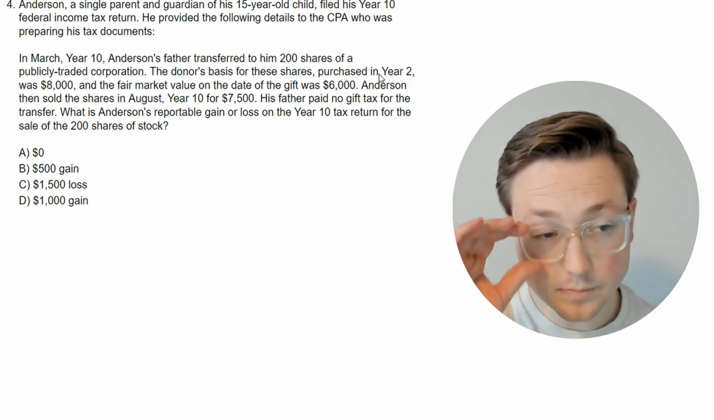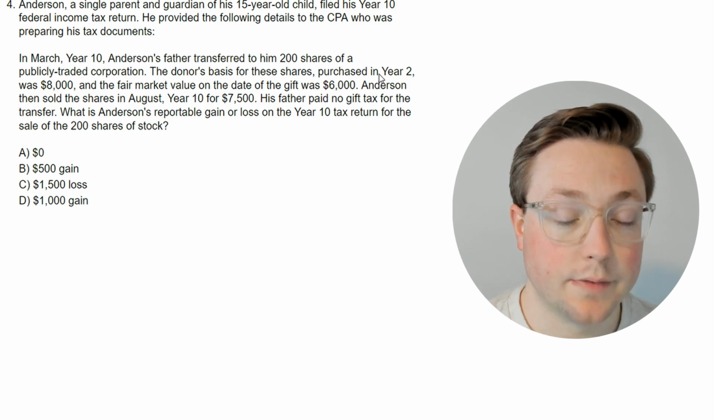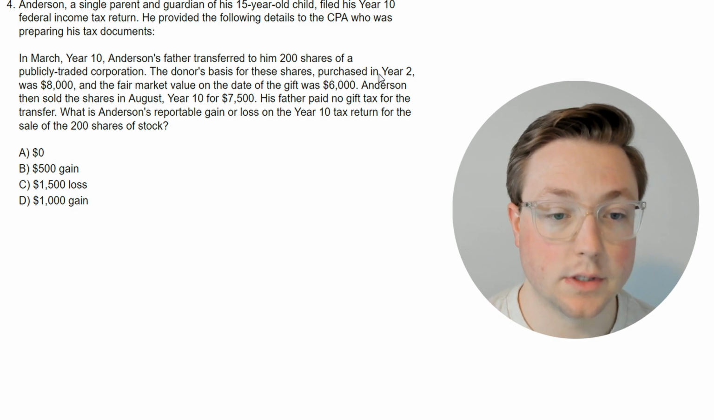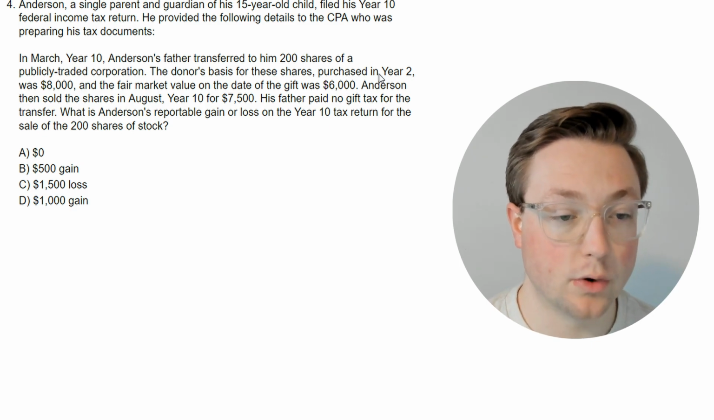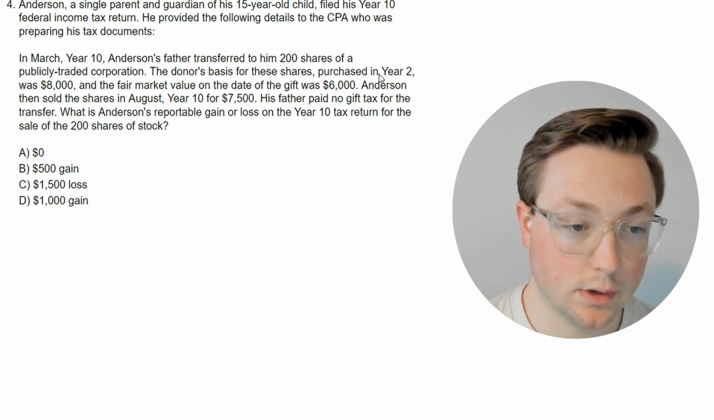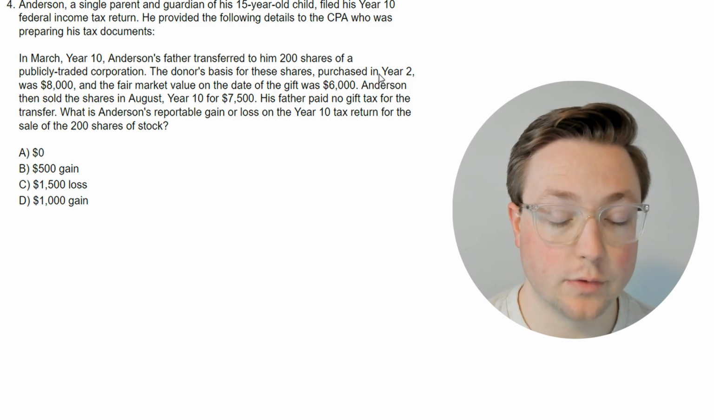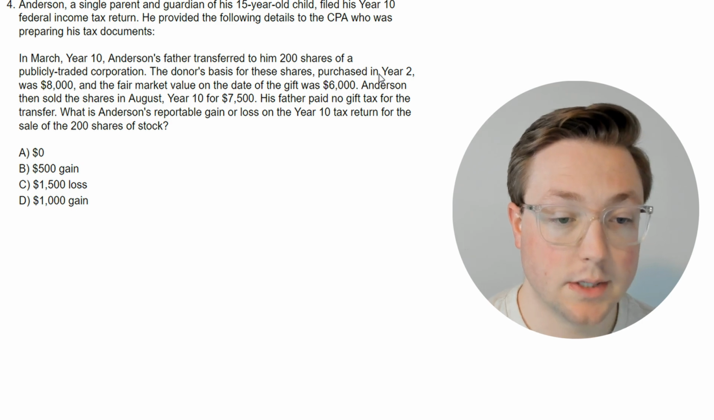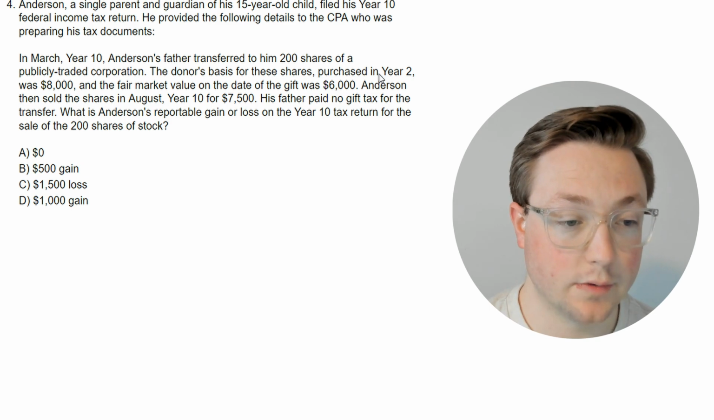Okay, here's the next one. Anderson, a single parent and guardian of his 15-year-old child, filed his Year 10 federal income tax return. He provided the following details to the CPA who was preparing his tax documents. In March, Year 10, Anderson's father transferred to him 200 shares of a publicly traded corporation. The donor's basis for these shares, purchased in Year 2, was $8,000, and the fair market value on the date of the gift was $6,000. Anderson then sold the shares in August, Year 10, for $7,500. His father paid no gift tax for the transfer.